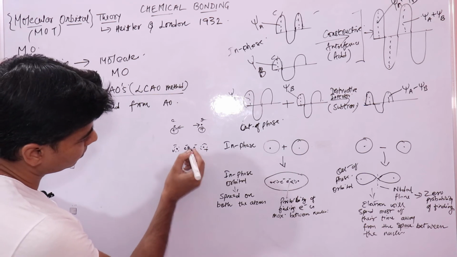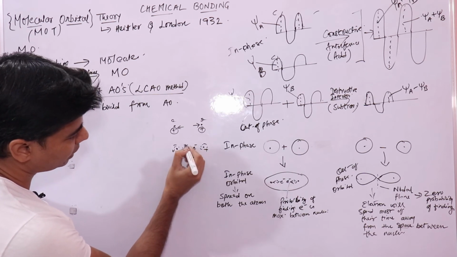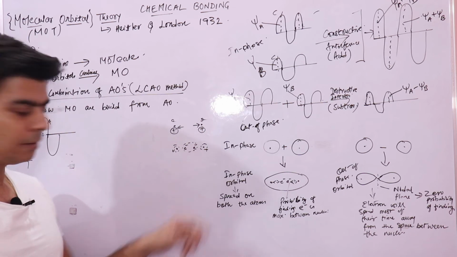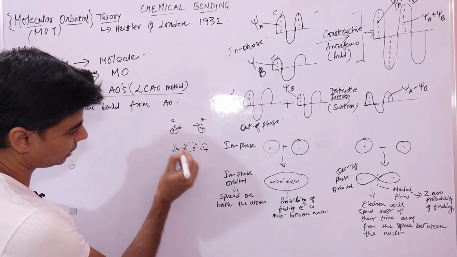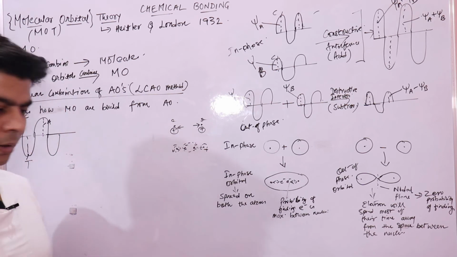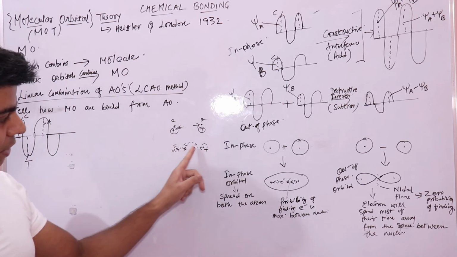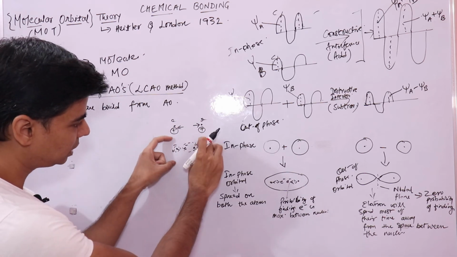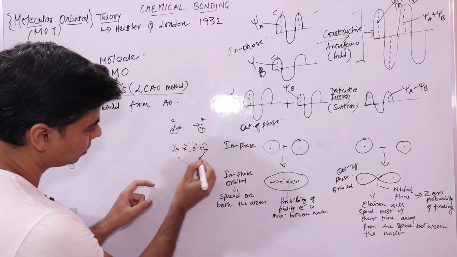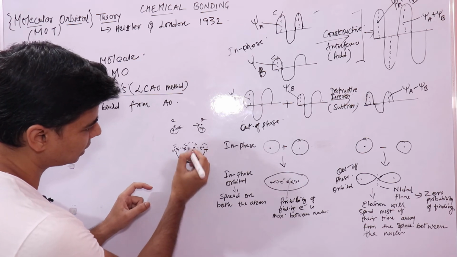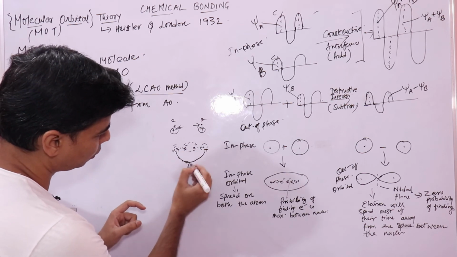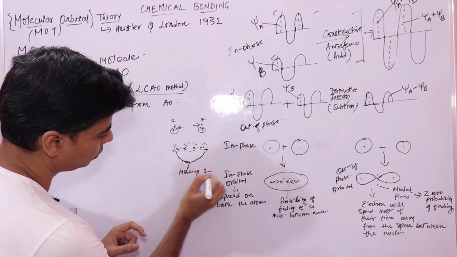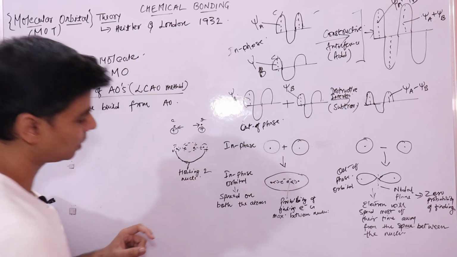And here, when electrons are between the nuclei, they are acting as a shield between the nuclei, and they have attractive interactions with the nuclei. So what these electrons are basically doing is holding these two nuclei together, holding the two nuclei of the combining atoms.